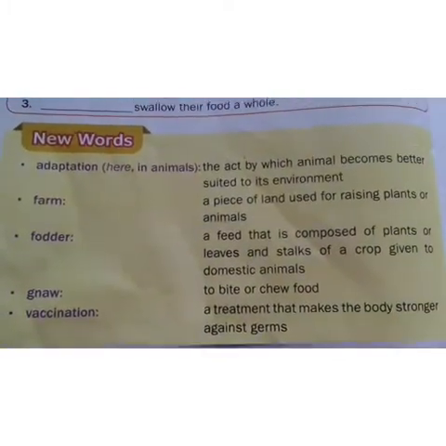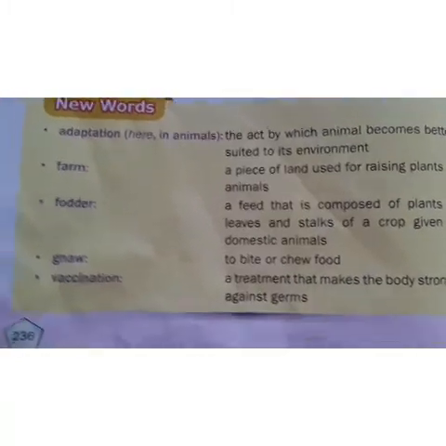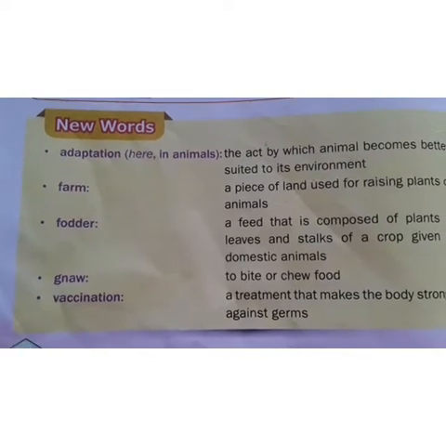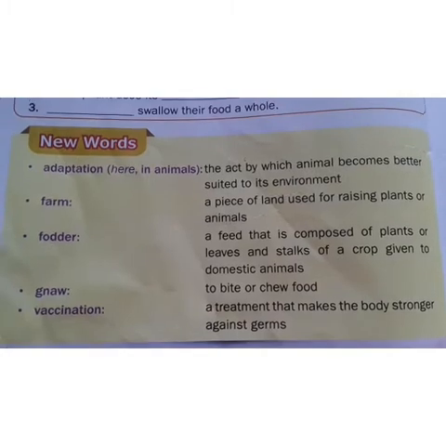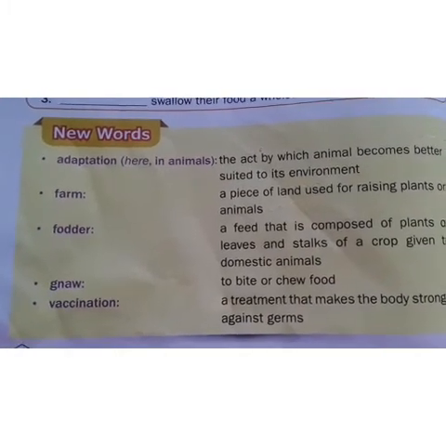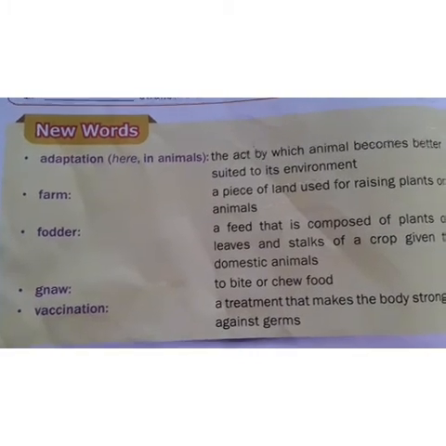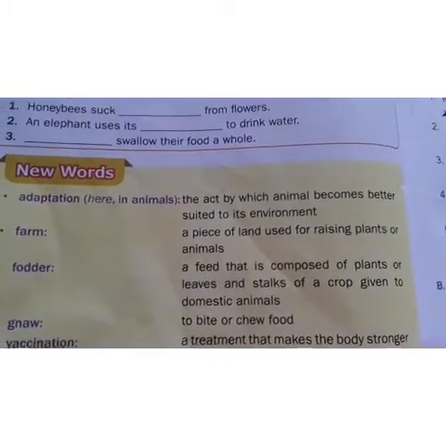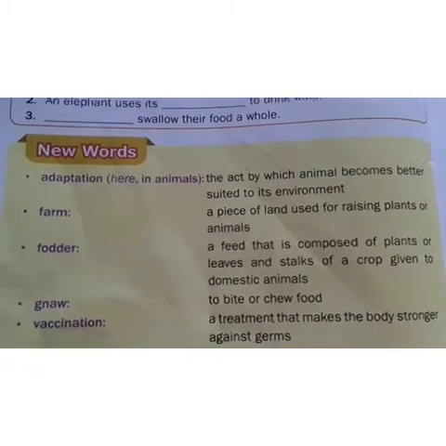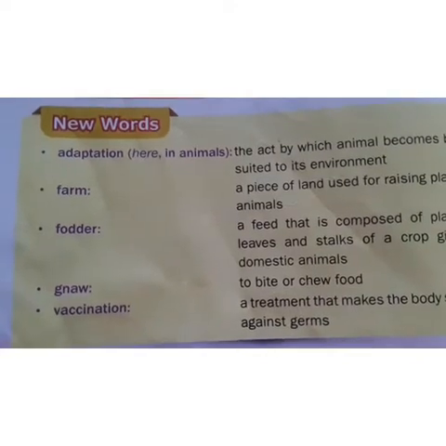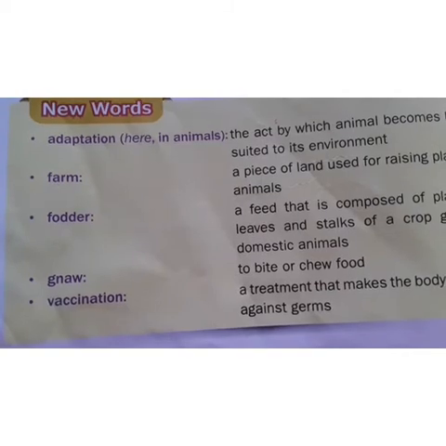And coming to the new words. Adaptation: the act by which an animal becomes better suited to its environment. The second meaning is farm: a piece of land used for raising plants or animals. The third one is fodder. What is the meaning of fodder? A feed that is composed of plants or leaves and stalks of a crop given to domestic animals. And the fourth one, gnaw. Gnaw: to bite or chew food.